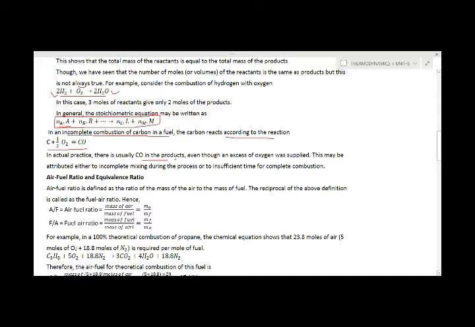What happens is, the carbon is not getting a sufficient amount of oxygen, or maybe it is not getting sufficient time to react with the oxygen. Because of these two reasons, there may be an incomplete combustion equation, and then it will form carbon monoxide, not carbon dioxide. Then this combustion is called incomplete combustion. We also discussed this in our last class.